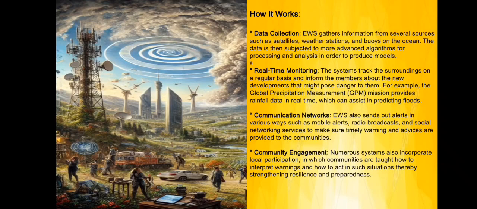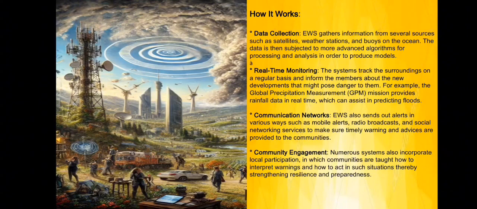Real-time monitoring. The systems track the surroundings on a regular basis and inform the members about new developments that might pose danger for them. For example, the Global Precipitation Measurement, or GPM mission, provides rainfall data in real time and can assist in predicting floods. Communication networks: AWS also sends out alerts in various ways such as mobile alerts, radio broadcasts, and social networking services to make sure timely warnings and advice are provided to the communities.